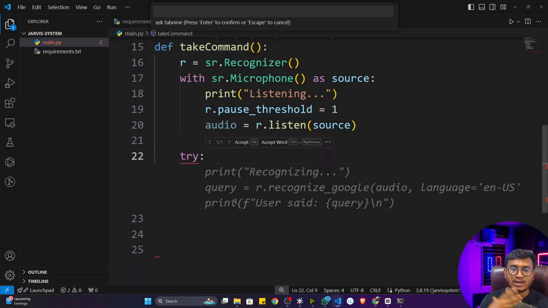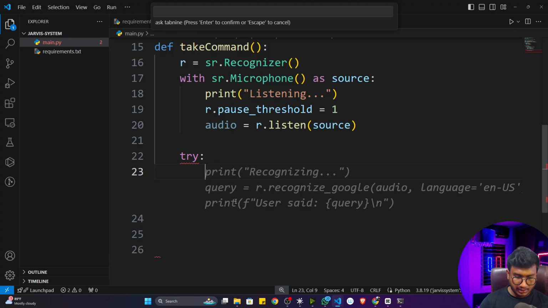If I'm getting the error, I need to show the user that something is going wrong in this particular application. That's how we have to resolve it. That's how we have to use this code in a try except block. I already told you the use of this try except block: error handling inside Python. That's why I'm using it.